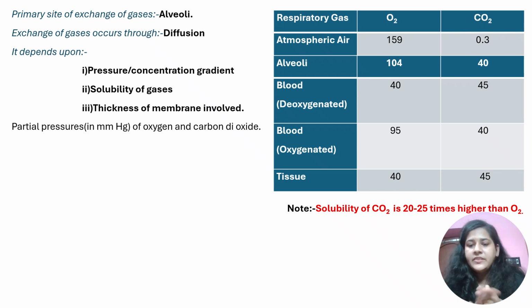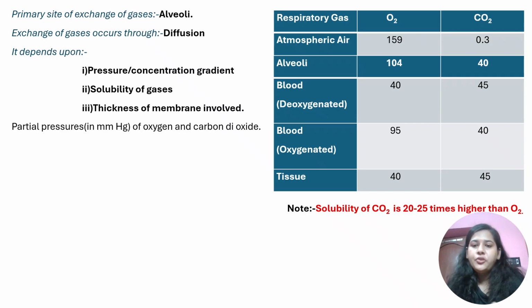Now, next, there is certain information provided to you. That is partial pressure. What is partial pressure? Suppose in a vessel you have a mixture of gases, like oxygen, hydrogen, carbon dioxide, whatever. The individual pressure exerted by each gas will be different for different gases. The pressure will not be the same for all the gases. So the individual pressure exerted by the individual gas is referred to as the partial pressure.